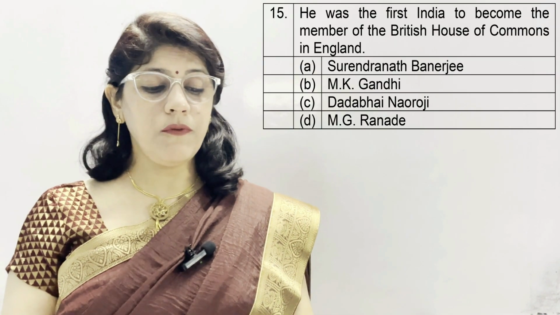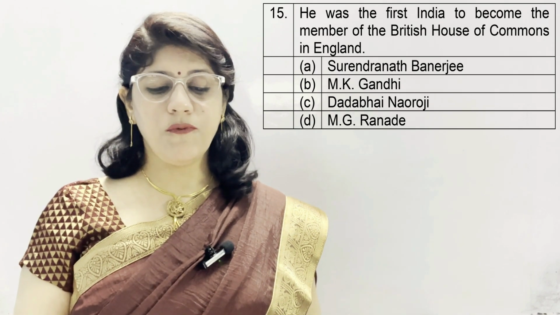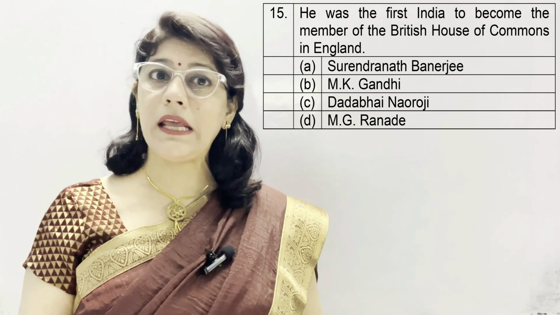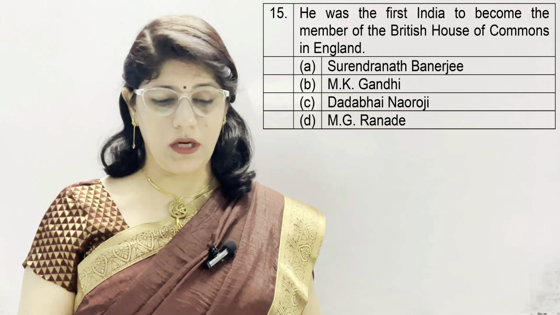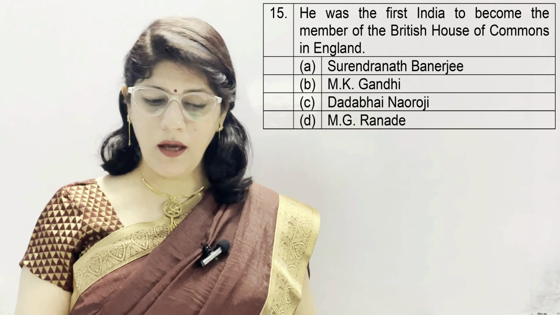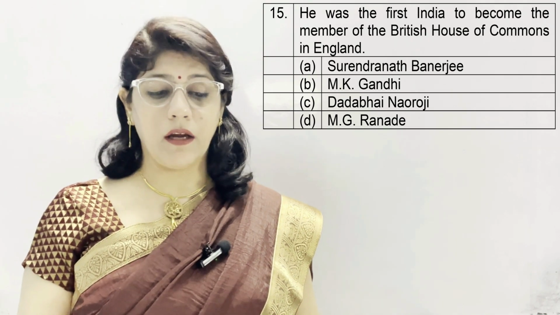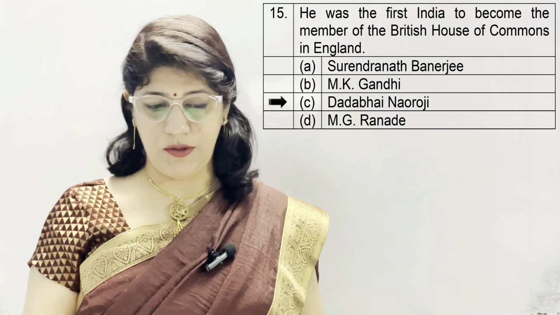Question number 15. He was the first Indian to become the member of the British House of Commons in England. A. Surendranath Banerjee, B. M.K. Gandhi, C. Dadabhai Naoroji, and D. M.G. Ranade. And the correct option is Dadabhai Naoroji.